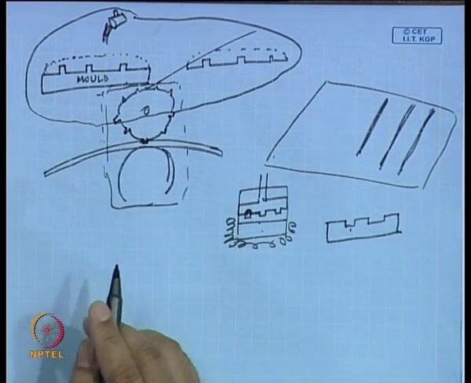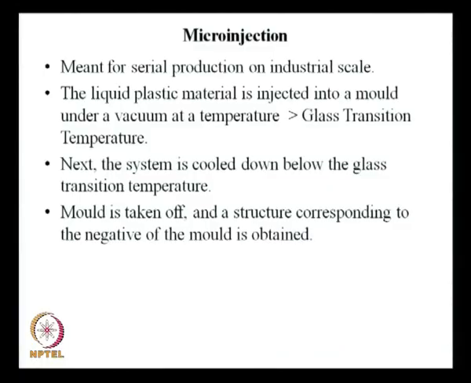On industrial scale, the injection molding that is commonly used for polymeric materials is borrowed to generate, on a continuous basis, serial production of micro scale devices.